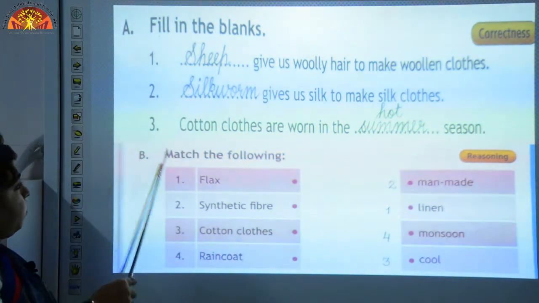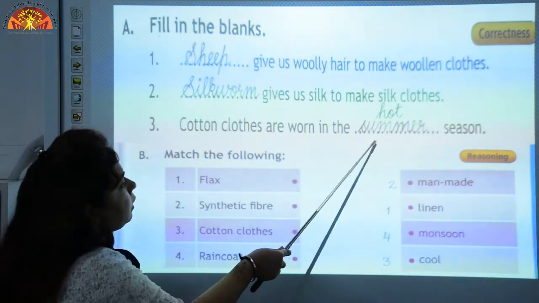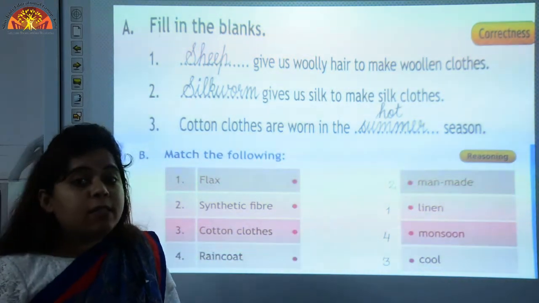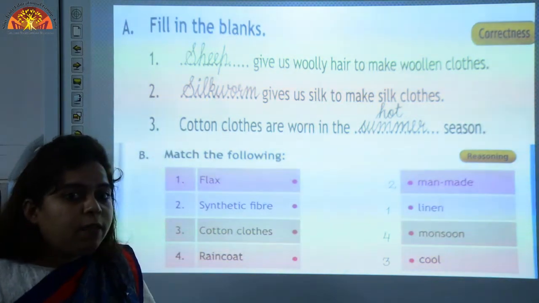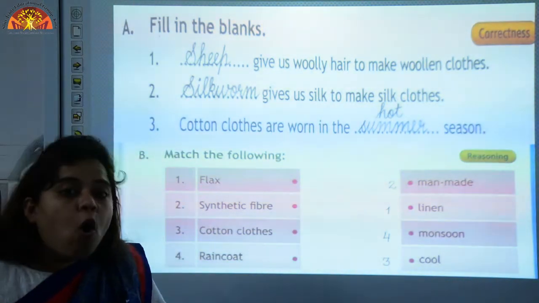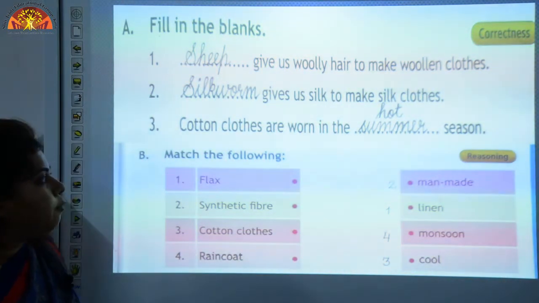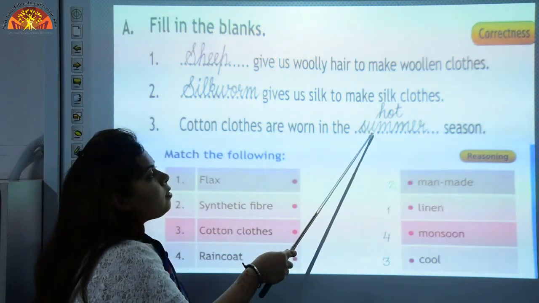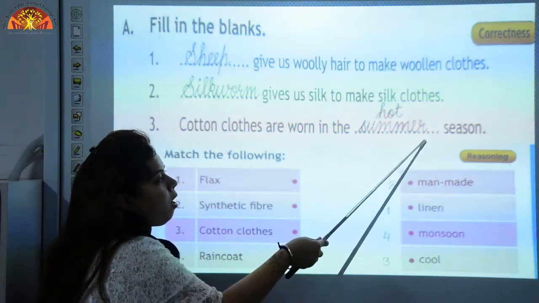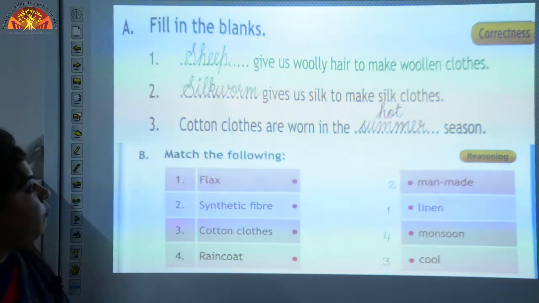Point number 3. Cotton clothes are worn in the dash season. In which season do we wear cotton clothes? Cotton clothes are cool, na? So in which season do we wear them? We wear them in the hot summer season. Write with me. H-O-T, hot, S-U-M-M-E-R, summer. I hope you all are doing it very well with me in beautiful handwriting.